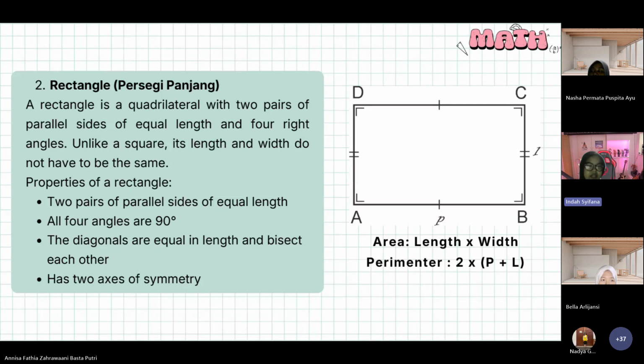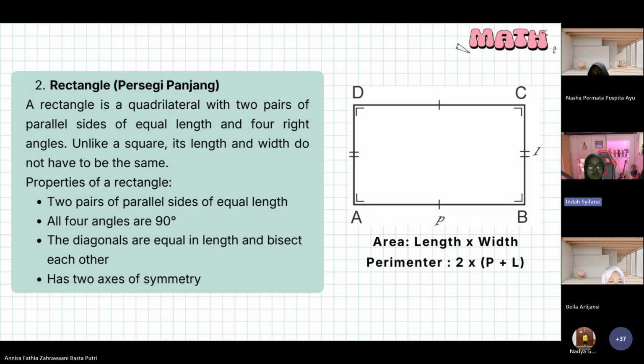Okay, next, the rectangle, or persegi panjang in Indonesian. A rectangle is a quadrilateral with two pairs of parallel sides of equal length and four right angles. Unlike a square, its length and width do not have to be the same. Properties of a rectangle: one, two pairs of parallel sides of equal length.